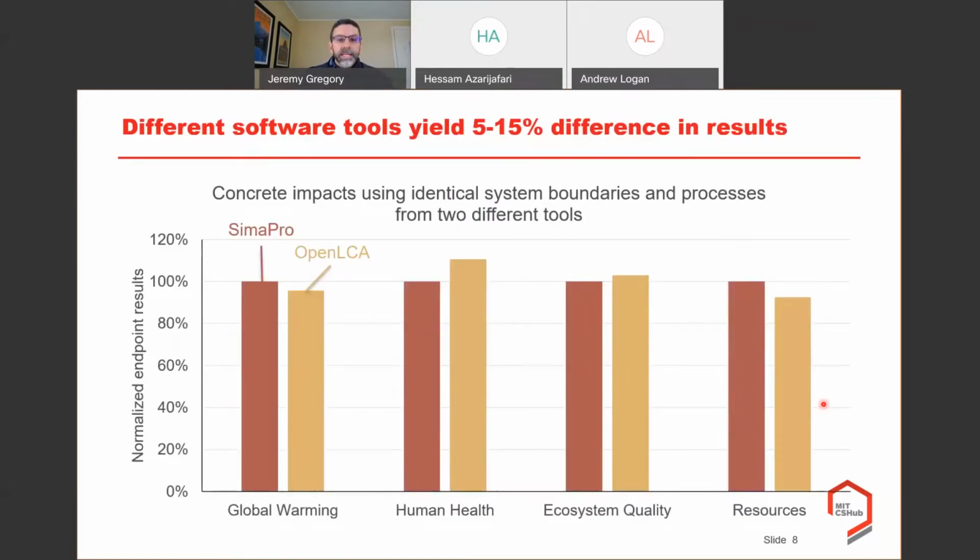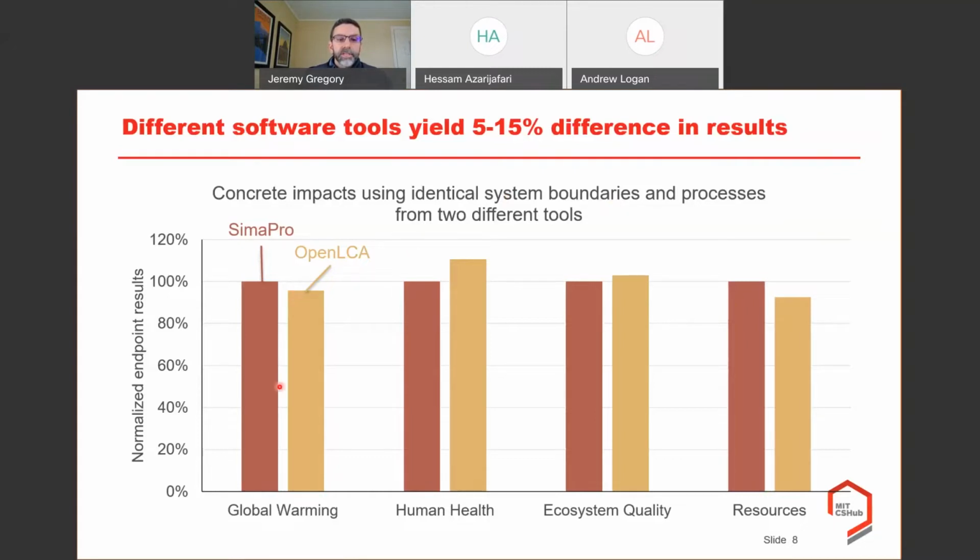The other thing is that, when EPDs are done, it's essentially doing a life cycle assessment, and the results that you get depend on which type of software tool that you use. Here is something that Hassam did, calculating concrete environmental impacts using 2 different common life cycle assessment tools, SimaPro and OpenLCA, but using the same system boundaries, same background data, and same processes, just in 2 different tools.